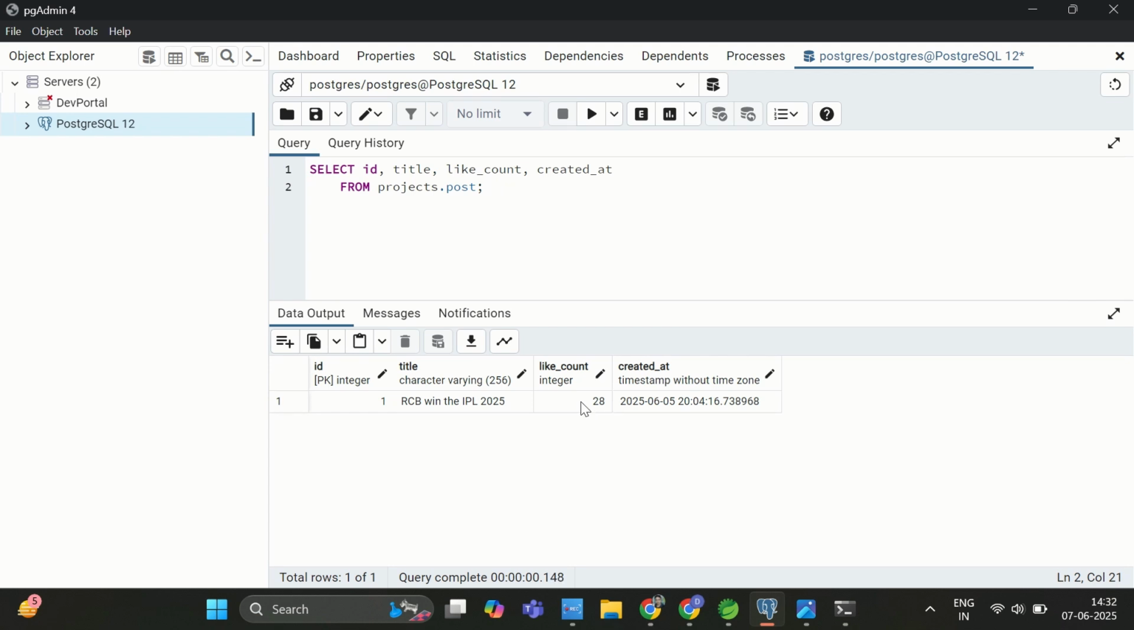So next time if you like a viral post, think about what is happening behind the scenes. A smart system like this allows Instagram, Facebook, and YouTube to scale seamlessly even when RCB wins the IPL.